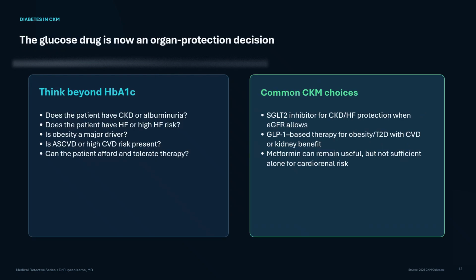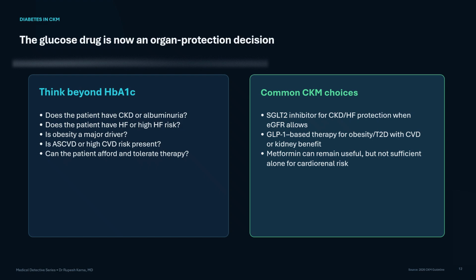In CKM syndrome, selecting a glucose-lowering drug becomes an organ protection decision. Ask: does the patient have CKD or albuminuria, heart failure or high heart failure risk? Is obesity a major driver? Is ASCVD or high CVD risk present? Can the patient afford and tolerate the treatment?